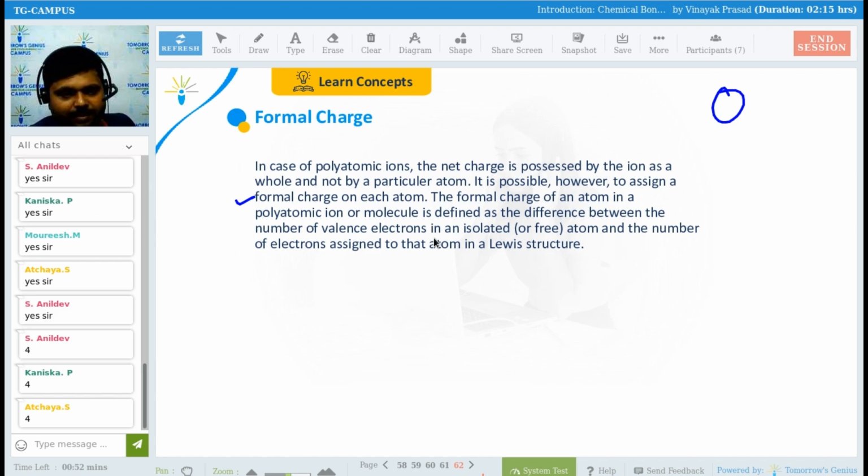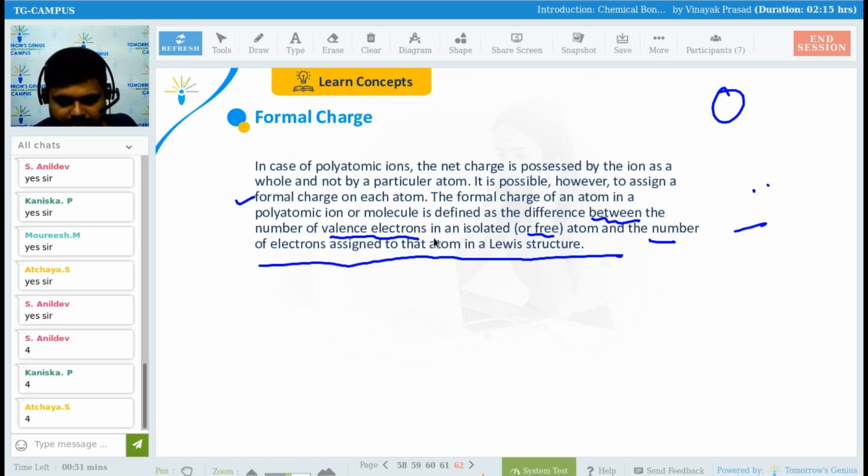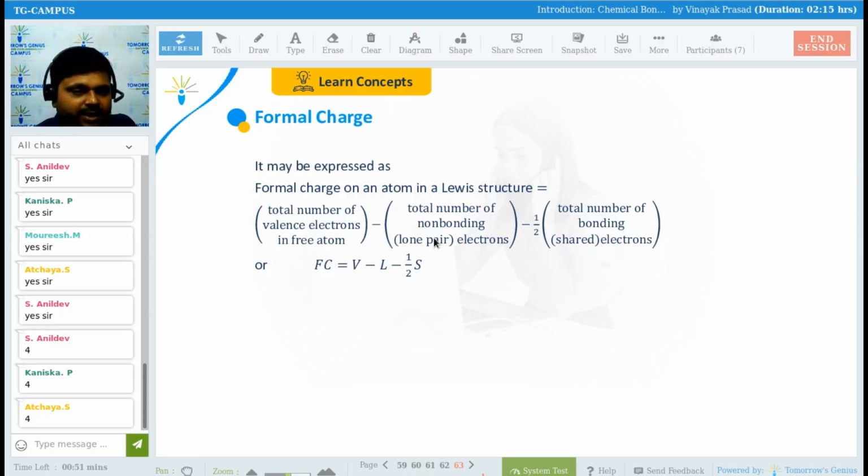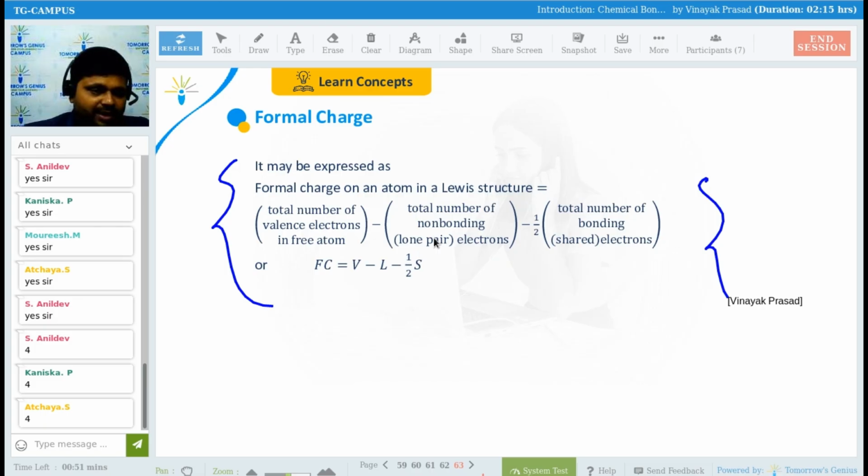The formal charge of an atom in a polyatomic ion or molecule is defined as the difference between the number of valence electrons in an isolated or free atom and the number of electrons assigned to that atom in the Lewis structure. How many free electrons are there? How many bonded electrons are there? So these will be defining the formal charge, and how that will be calculated. There is a formula. Try to learn this formula. If you are able to learn this formula, then well. Otherwise, I will be giving you one trick to find the answer of the question.